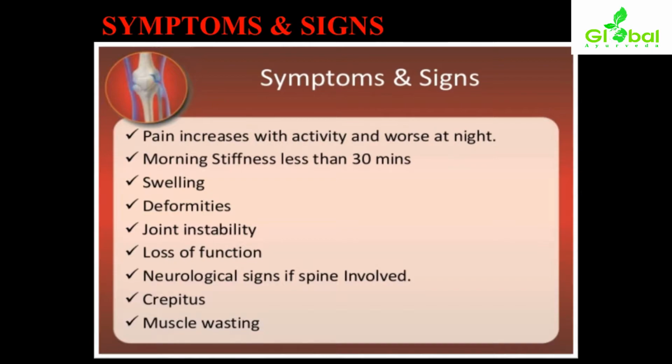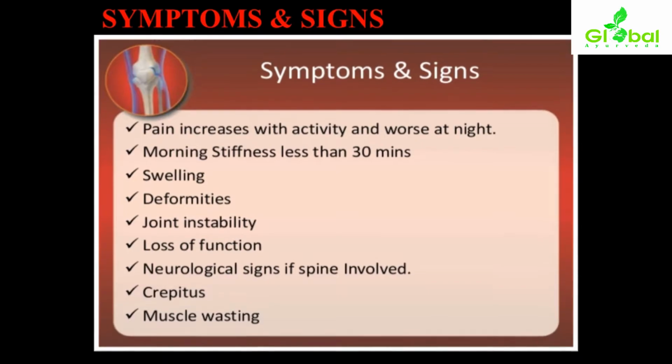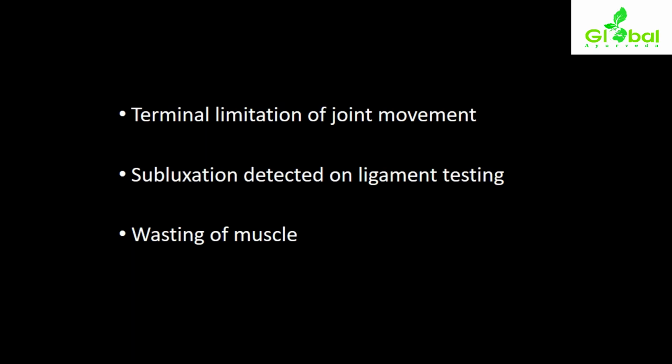Swelling will be present over the joints, deformities, joint instability, loss of function, and neurological signs if the spine is involved. Crepitus sounds will be present from the joints, and muscle wasting also will be present. So these are some common signs and symptoms seen in osteoarthritis. Apart from this, there is terminal limitation of joint movement, so certain joint movements will be limited. It will not be easy to do certain kinds of activities.